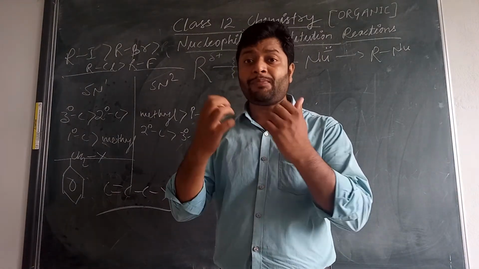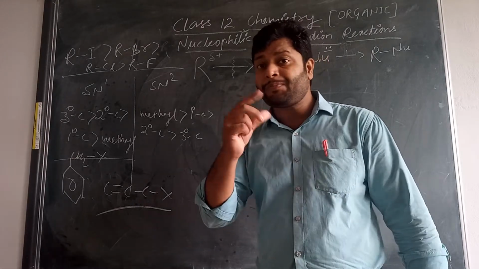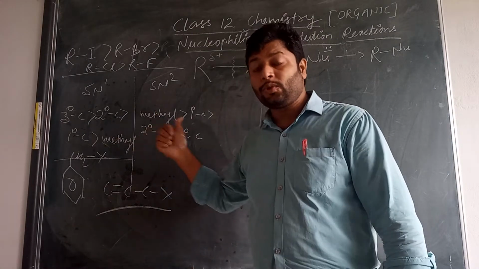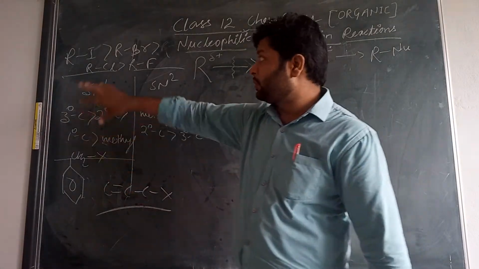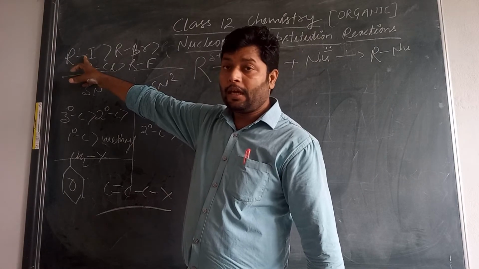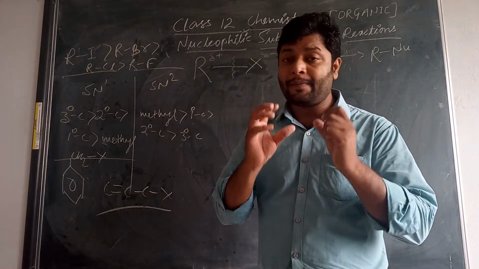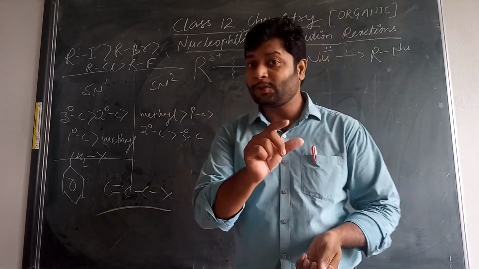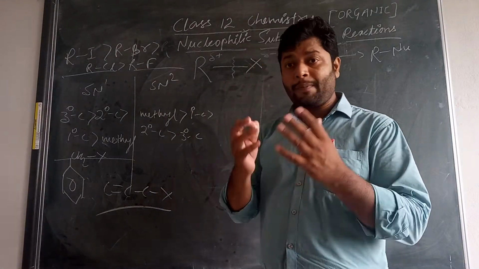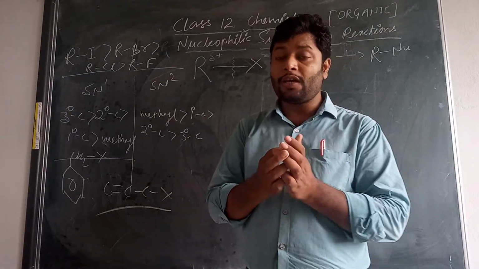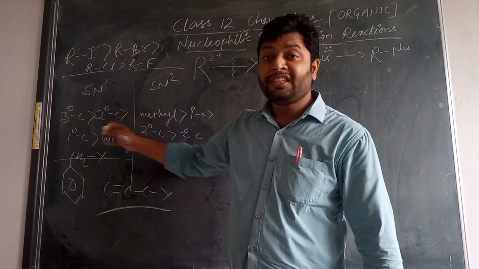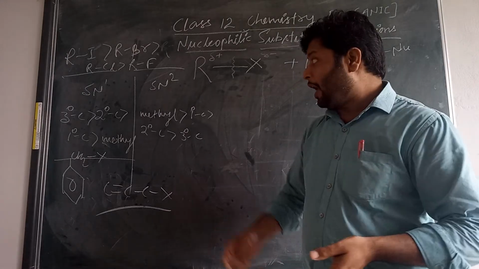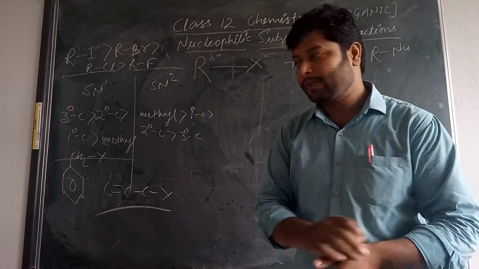If the bond can be easily broken during the reaction, it will easily form the carbocation that should be stabilized in SN1, and for SN2 there is no need for a carbocation. So iodoalkanes and bromoalkanes always have a good tendency to participate in nucleophilic reactions because of their low bond dissociation enthalpy. So whenever you are asked for a reactivity series or a reactivity trend, you have to follow these things for SN1 and SN2. Let's see how these reactions actually take place. That is called the mechanism.